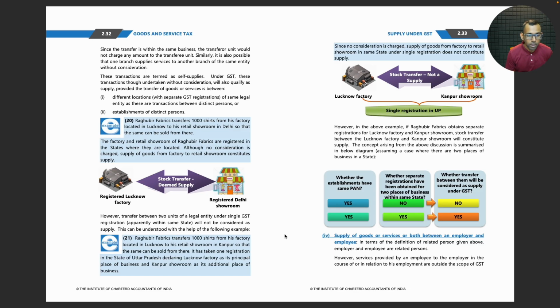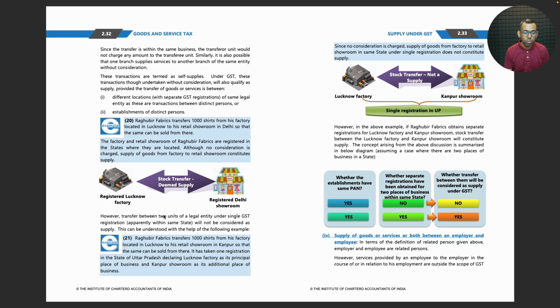Raghubir Fabrics transfers 1,000 shirts from his factory located in Lucknow to his retail showroom in Delhi so that the same can be sold from there. The factory and the retail showroom of Raghubir Fabrics are registered in the states where they are located. Although no consideration is charged, supply of goods from factory to retail showroom constitutes supply. So because it is located in two different premises, two different states, there would have been two different registrations. Therefore, it will be deemed as supply.